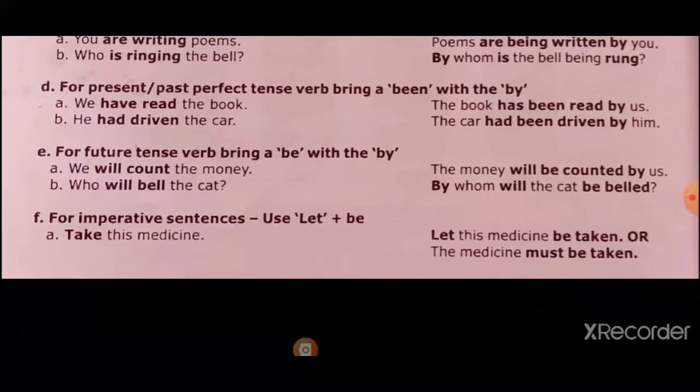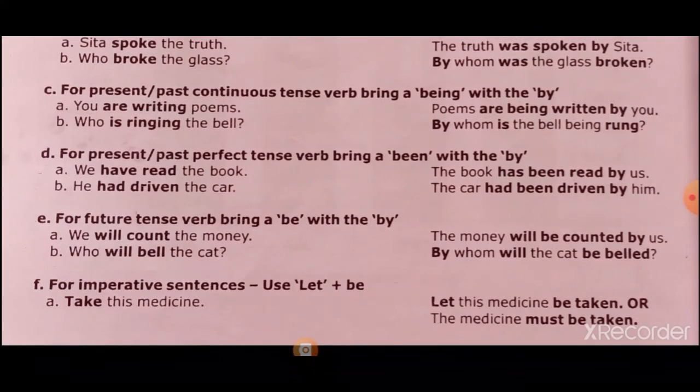The next one is future tense. For future tense, bring will be with by. We will count the money. The money will be counted by us. Who will bail the cat?